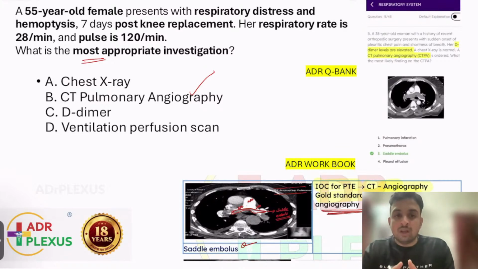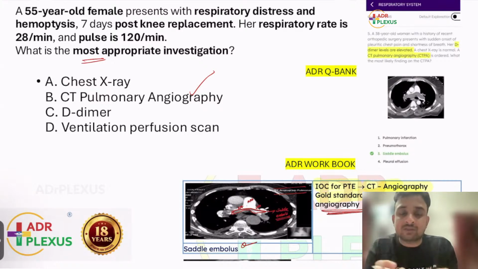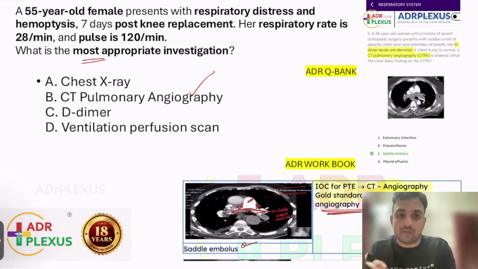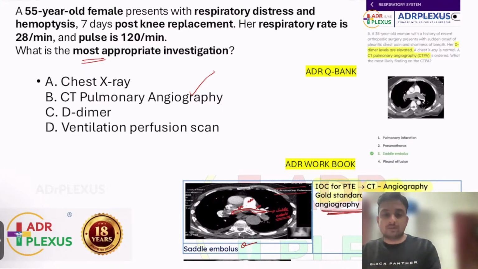So if in the question they are asking you what is the first investigation, you can go for a chest radiograph or D-dimer. That could be different. But if they're asking you the most appropriate, if the question contains the terminology most appropriate, the answer will be CT pulmonary angiogram. That is the concept.